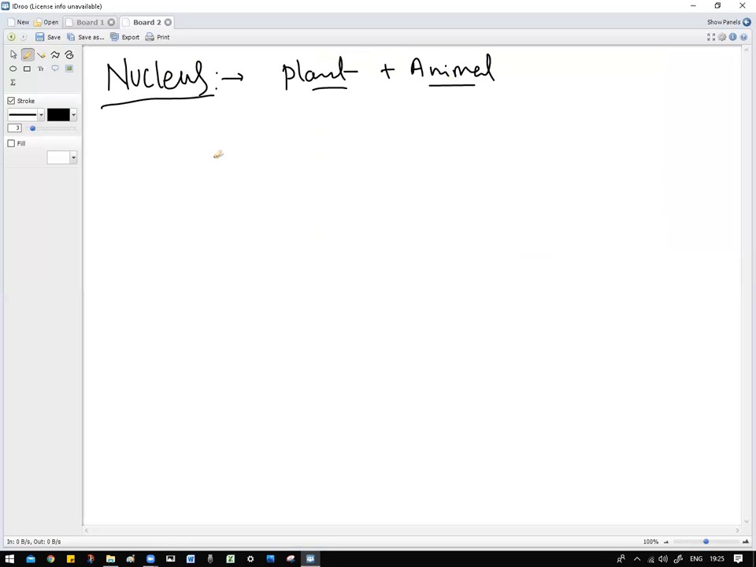In plant cell, if we see the location of nucleus, it is somewhere in the corner. Whereas in animal cell, the nucleus location is in the middle, the center. Yes, it will be in the center, whereas in plant cell it will be somewhere in the corner.